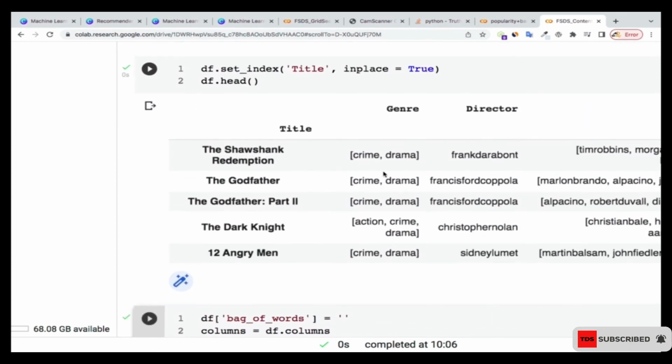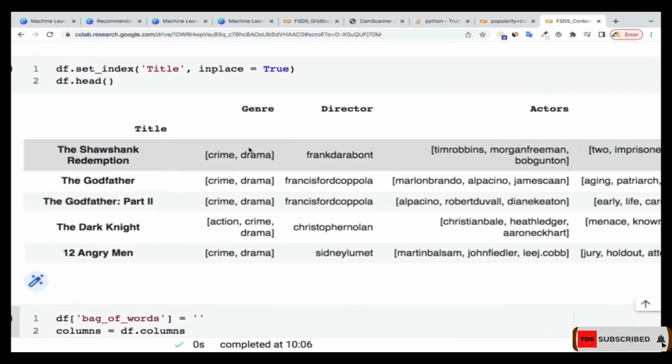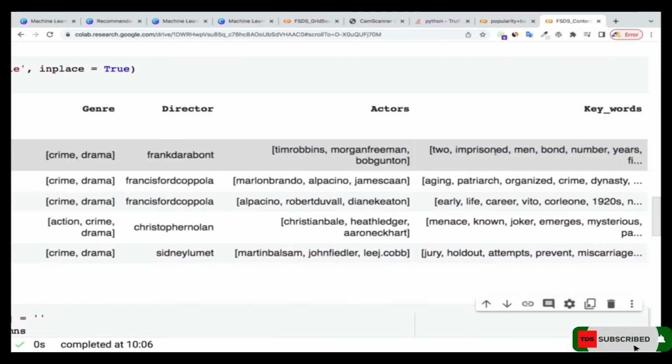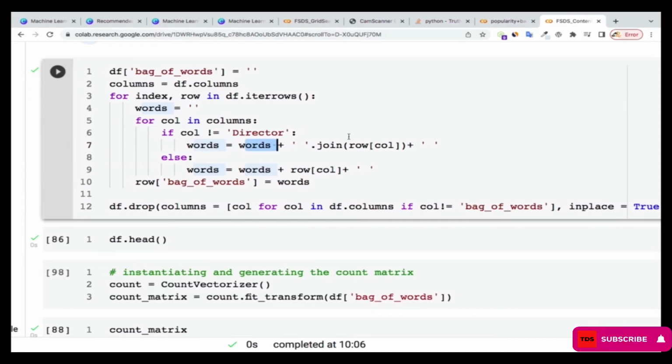So let me show you. If I select these words, crime and drama, I want to add them to the director data, Frank Darabont, and I want to add it to this one and this one. That's what I'm doing over here. If I select, I add it.